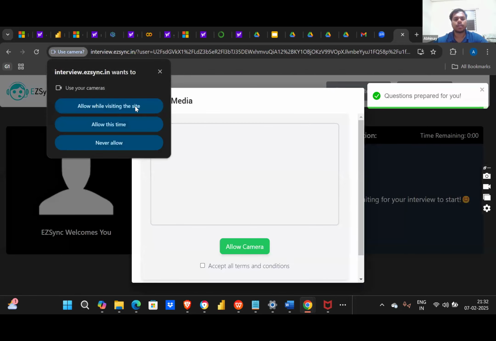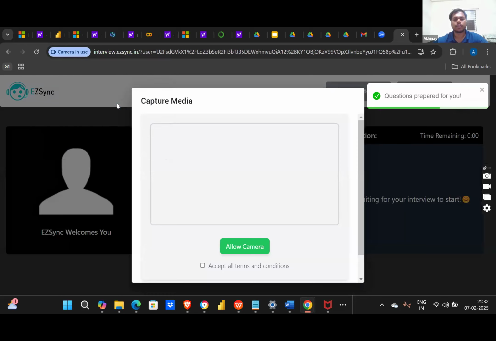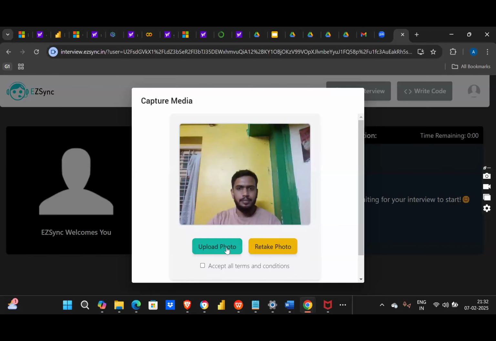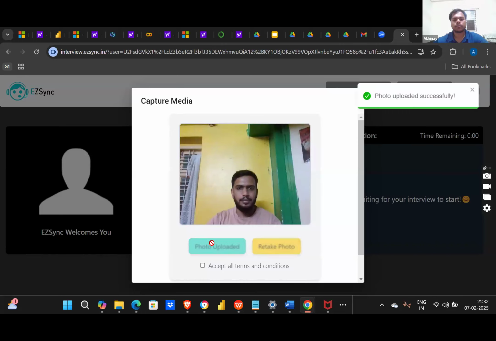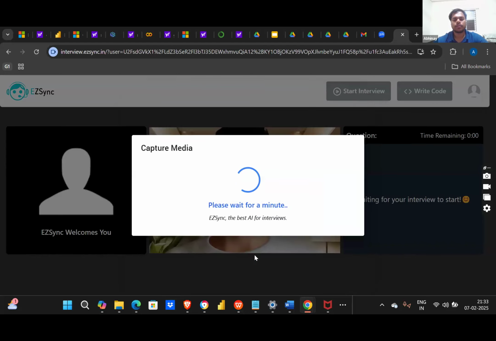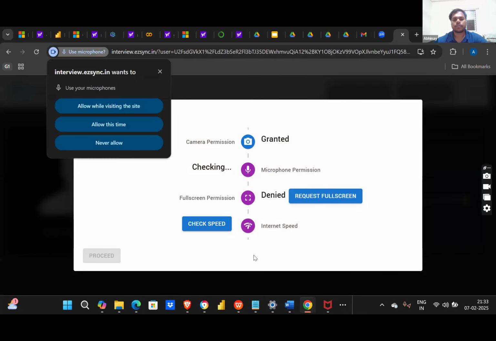Allow your camera and other permissions, so your microphone and other things will be accessible to the software and your voice can be recorded. Now capture your photo. Accept the terms and conditions. There is nothing for now, so you can just manually accept. Click on that checkbox, then click on next. Just wait for some time while it loads.